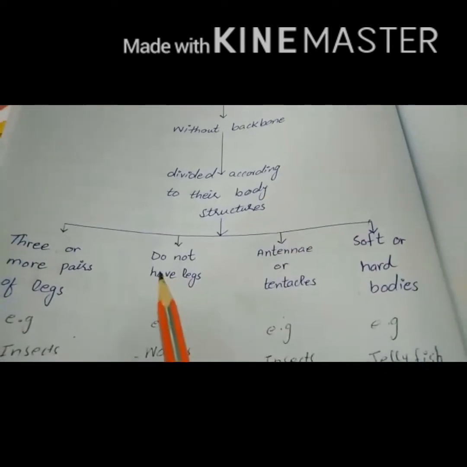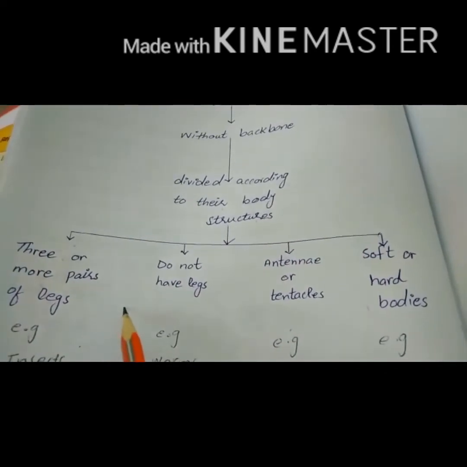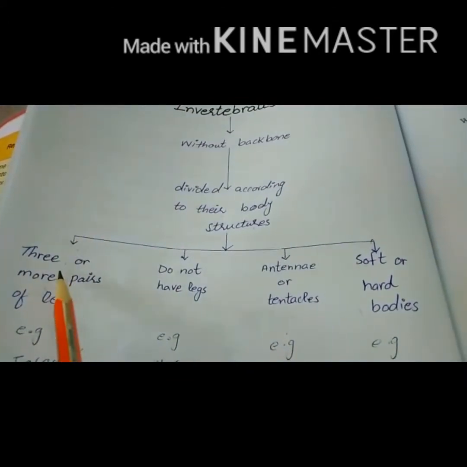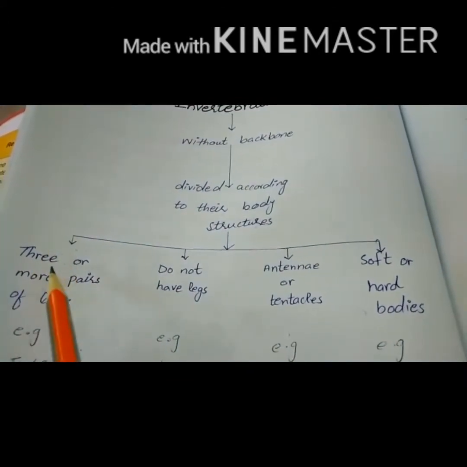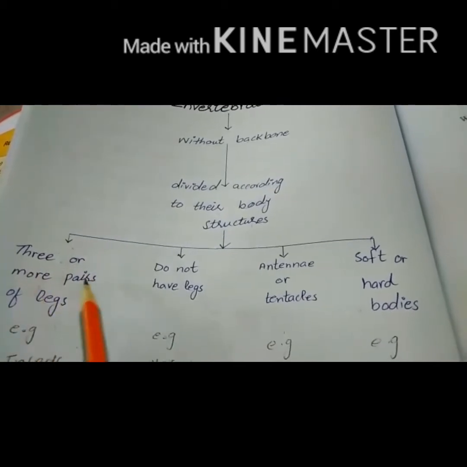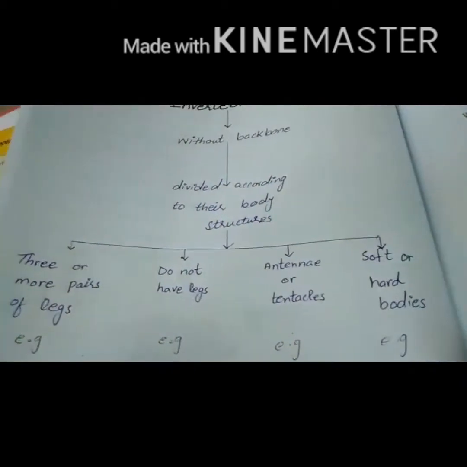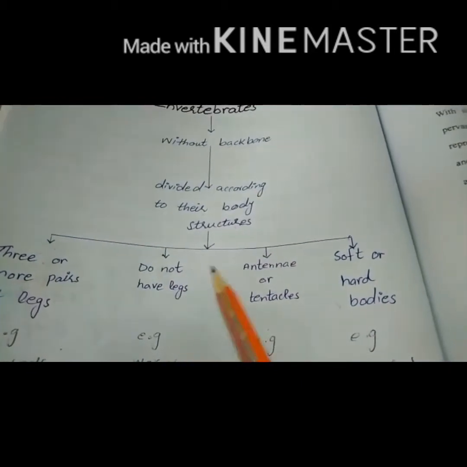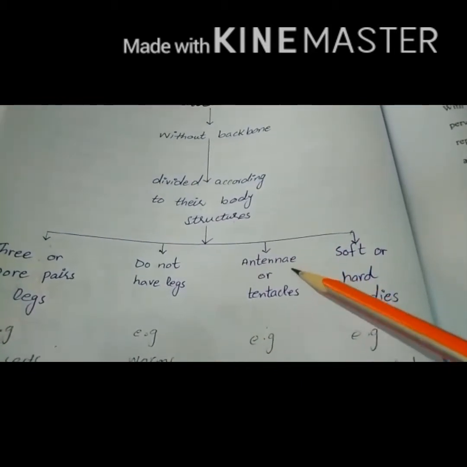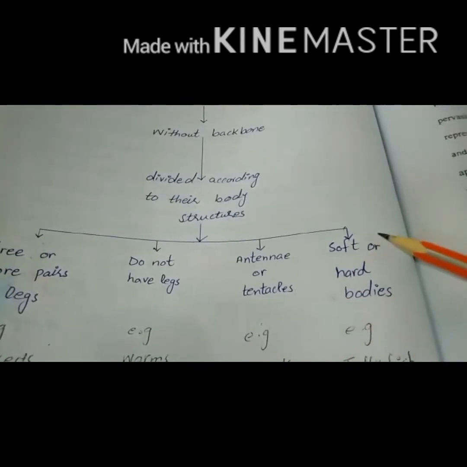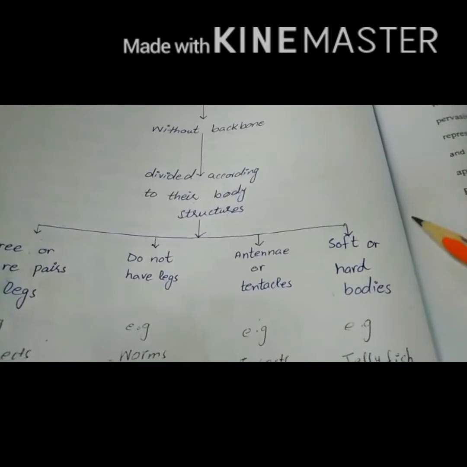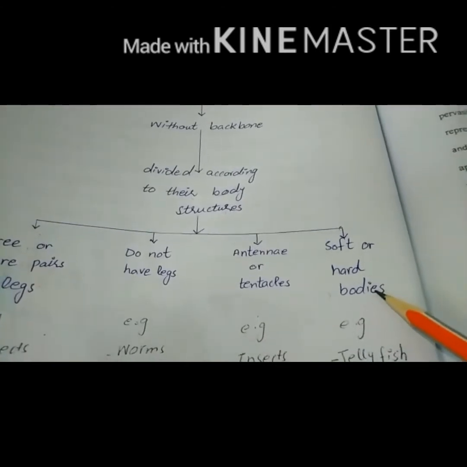Here some special features or body structures of invertebrates are listed. The first one is the presence of 3 or more pairs of legs. Some invertebrates do not have legs. Some invertebrates have antennae or some have tentacles. And some invertebrates' bodies are soft, but some have hard shells or bodies.